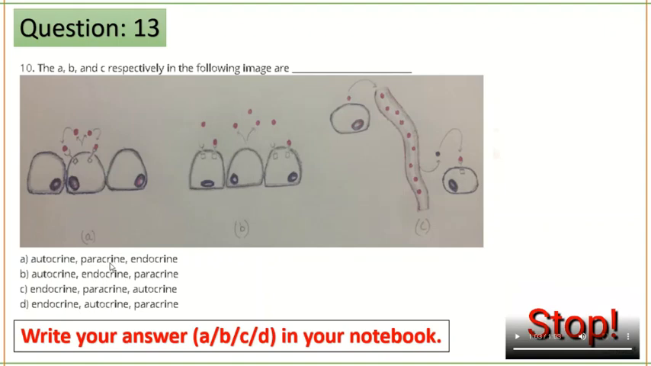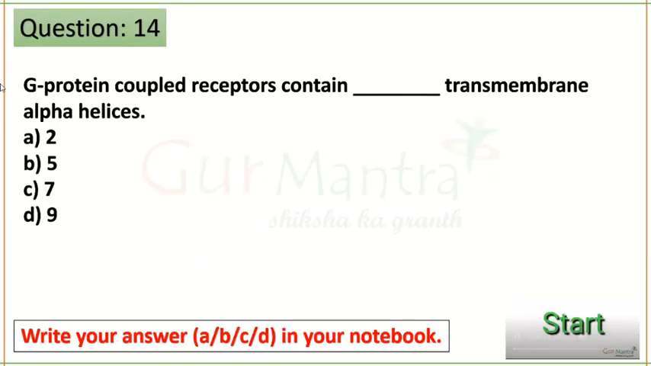You can see option A is the correct answer. Second is paracrine. And the third one, one cell is producing the signal that is passing through the bloodstream and going to the target cell, which is endocrine. So autocrine, paracrine and endocrine. So A is your correct option. Next question.